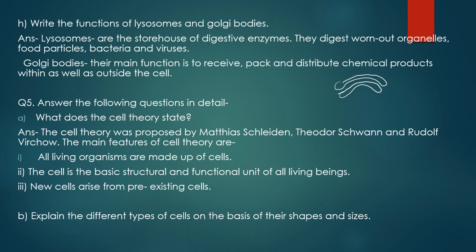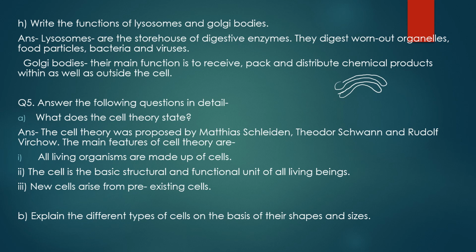All cells are basically alike in structure, and they are the structural and functional unit of all living beings. And the next point is that all cells arise from pre-existing cells, or we may say that new cells arise from pre-existing cells. So these are the three main points.